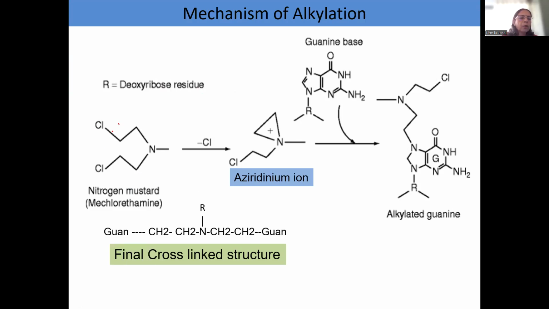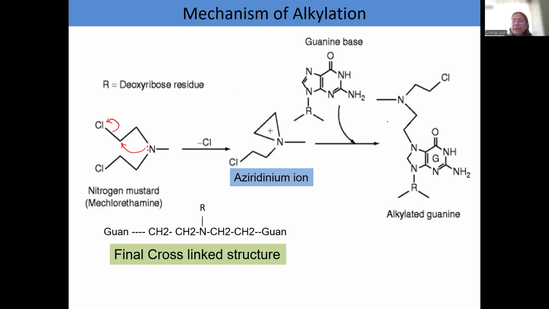So, chlorine leaves with a pair of electrons. When chlorine has to leave, it has to leave with a pair of electrons only. Now, this carbon becomes positively charged, and this nitrogen has a lone pair of electrons. So, this nitrogen tries to form a bond with this carbon, and so what is formed is a three-membered ring containing nitrogen. This is called an aziridinium ion.